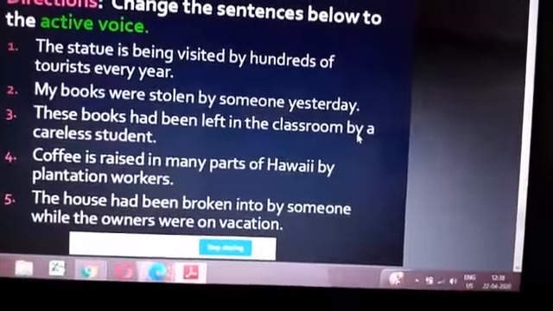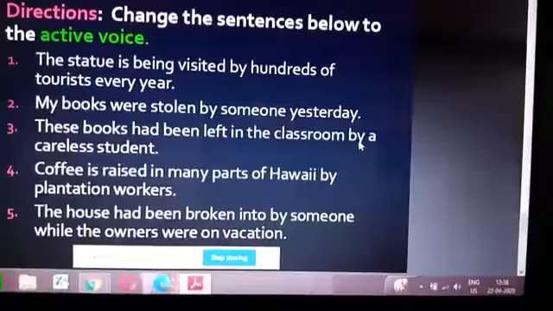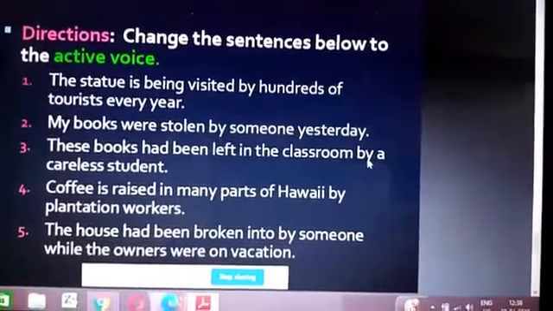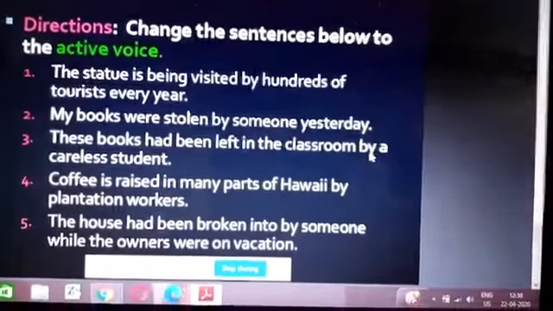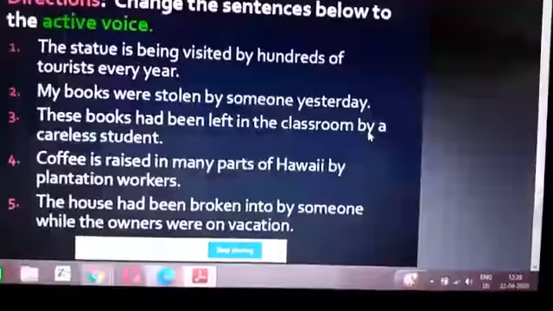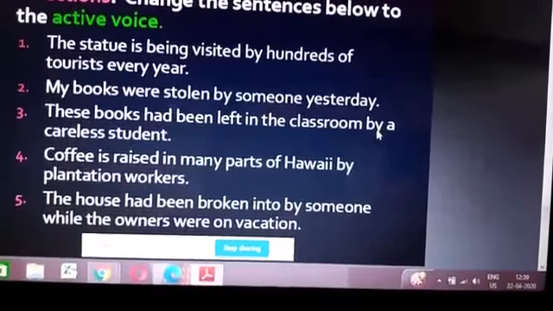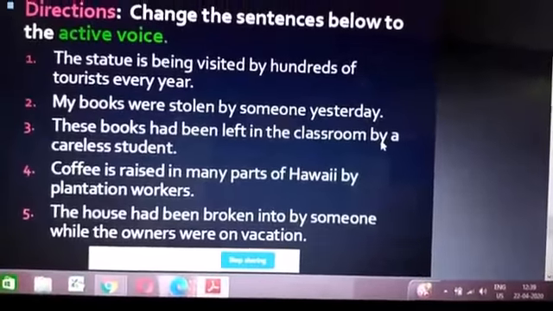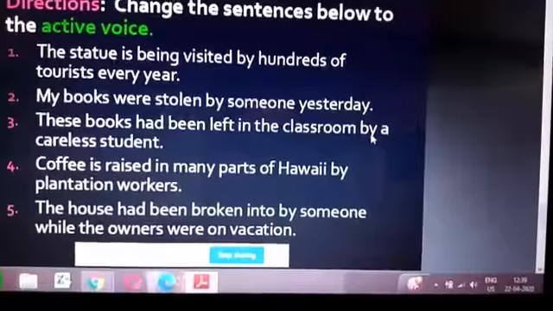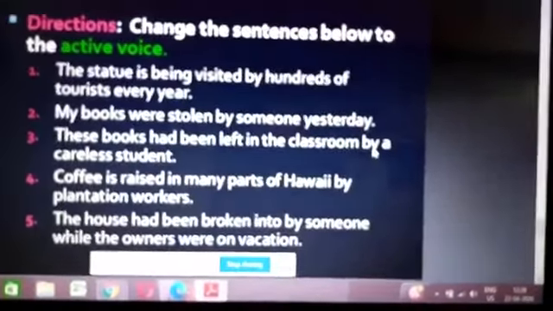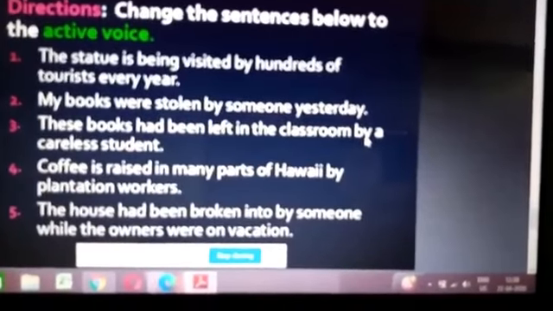My books were stolen by someone yesterday. How to convert it to active? Someone stole my books yesterday. Simple past tense. So when you convert from active to passive, only the structure changes. The tense should not change.